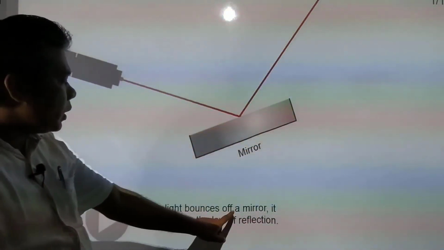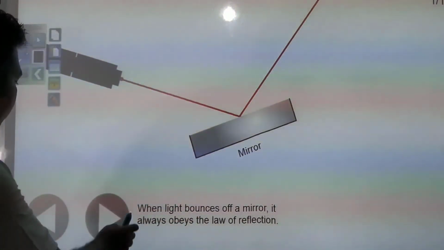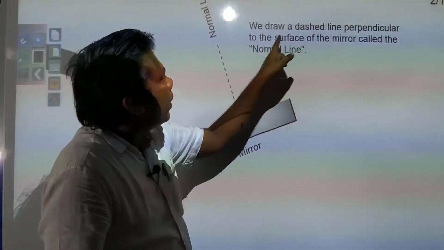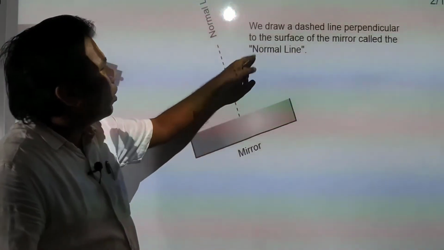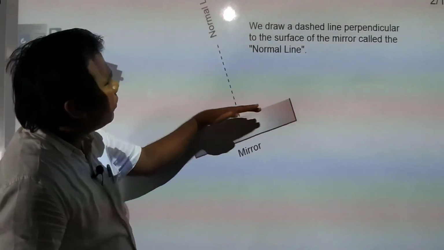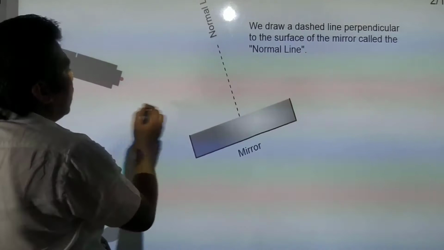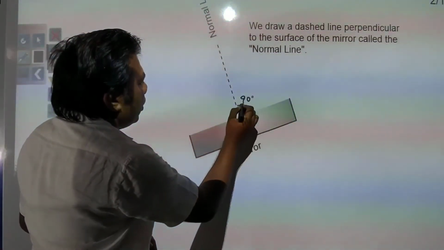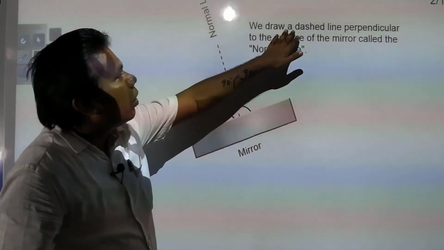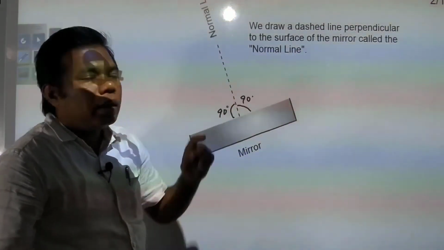So when light bounces off a mirror, it always obeys the law of reflection. We draw a dashed line perpendicular to the surface of the mirror, called the normal line. Suppose you have a perpendicular on this plane surface. Perpendicular means this will be 90 degrees. So we draw a dashed line perpendicular to the surface of the mirror, called the normal line.